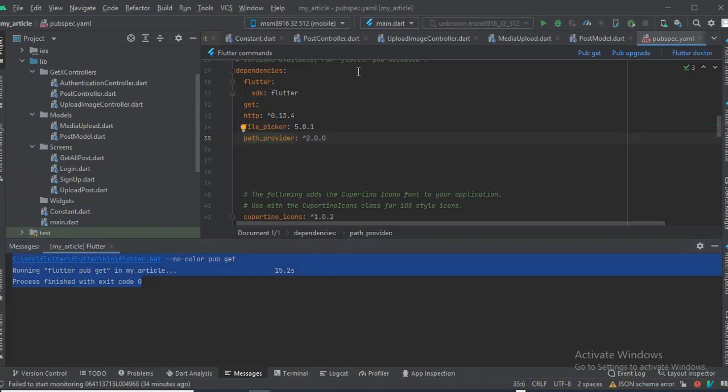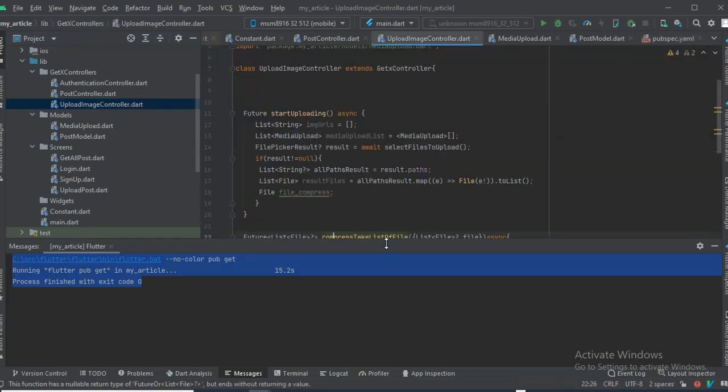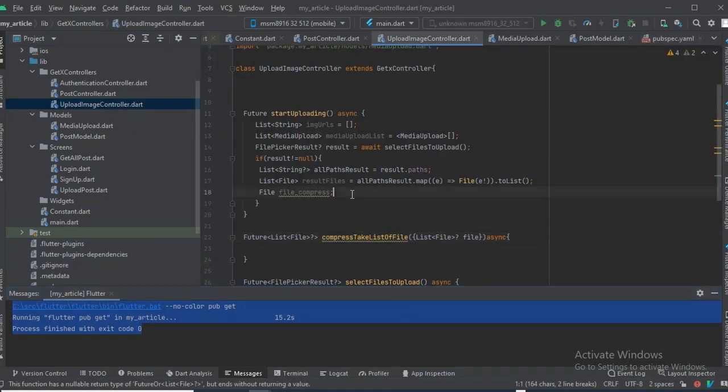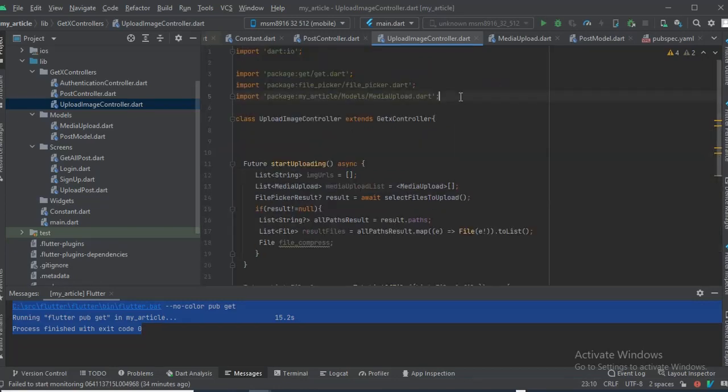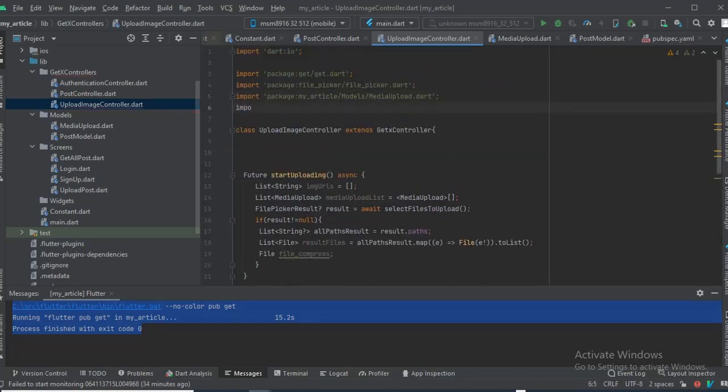So we're gonna go back to the upload image controller, and in here what we have to do is compress the files. We have to use the path provider we just installed. So we're gonna go up and import package path provider.